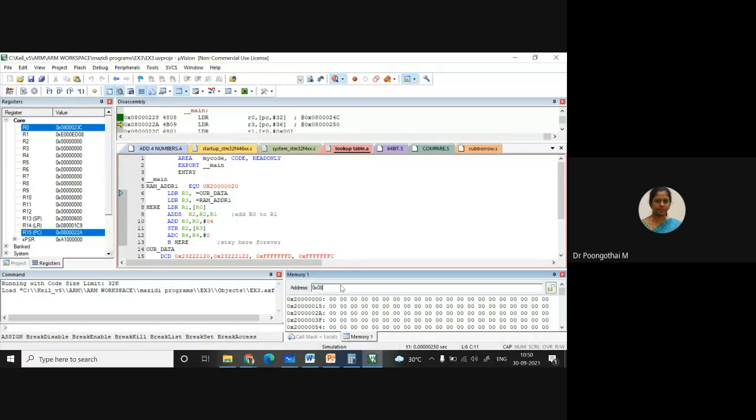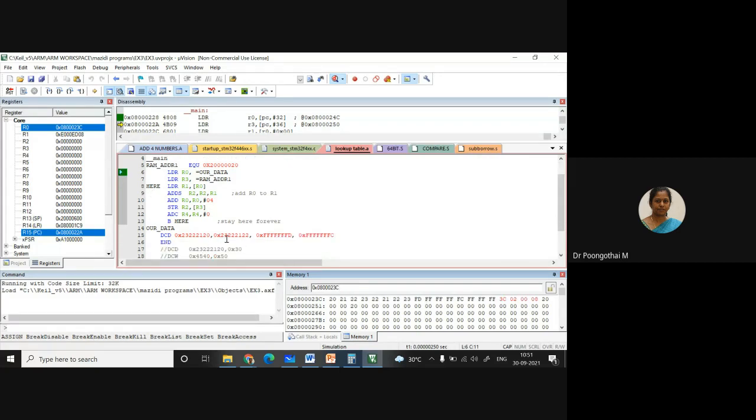0800 0000, then try 23C. So here you can see whatever data we have entered, that data is stored from this particular memory address. This is 23222120, the first data, next second data, third data, fourth data.